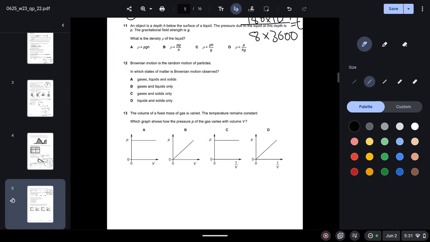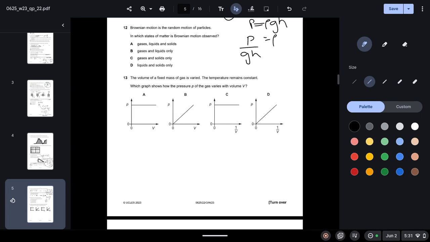Question 11. An object is at a depth h below the surface of a liquid. The pressure due to the liquid at this depth is P. The gravitational field strength is g. What is the density of the liquid? So we know the formula for pressure is density times g times h. Making density the subject, we get P over gh, which is option D.